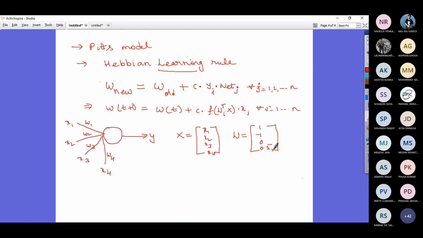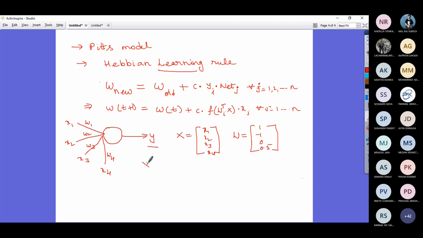You have the activation output, that is y, and your connection inputs and connection weights are represented in the form of columnar matrices. Is that clear? We have just given a kind of problem scenario. Now let us see what happens with the case of the Hebbian learning rule.